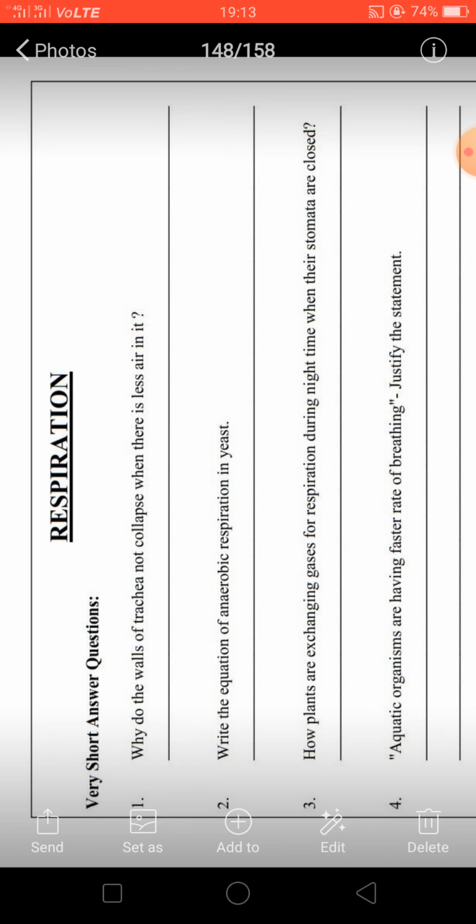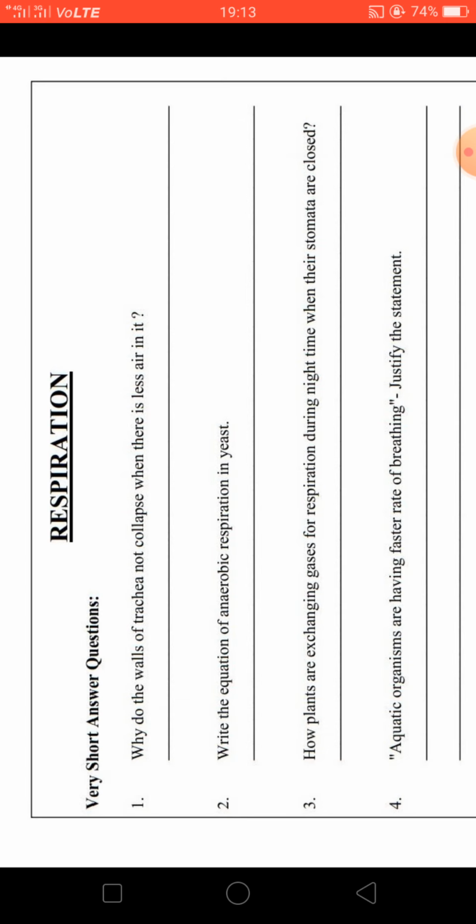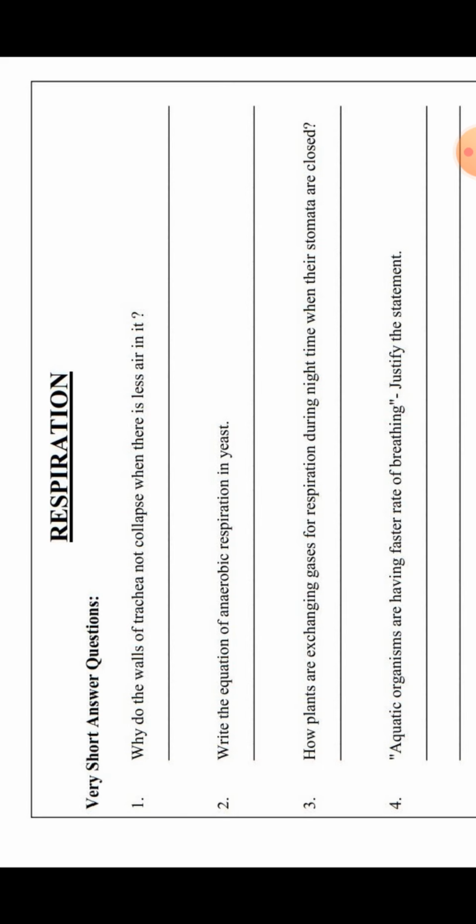So as you all know, anaerobic respiration में क्या होता है? That is glucose जो है, it is converted into pyruvate, ethanol and carbon dioxide, and a little amount of energy is released. Now moving to the next question, how plants are exchanging gases for respiration during night time when their stomata are closed. As you all know, stomata are closed at night, so plants exchange the gases by the process of diffusion.